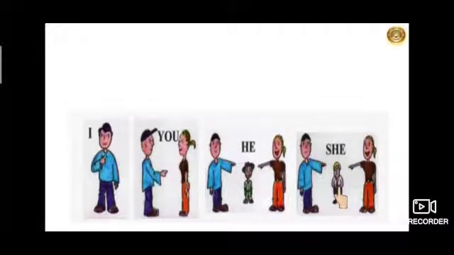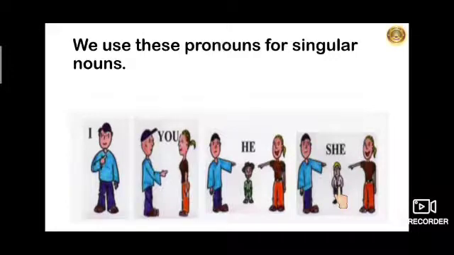They are not using her name. They can use the pronoun she instead of her name. Remember children, we use these pronouns for singular nouns, means for a single person.